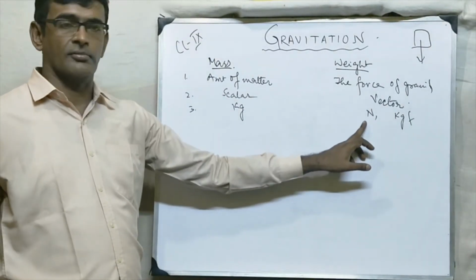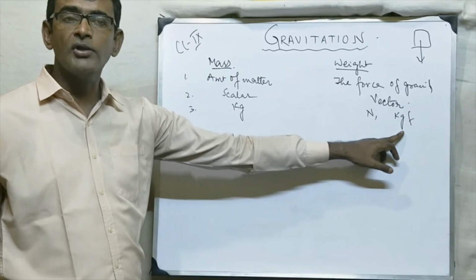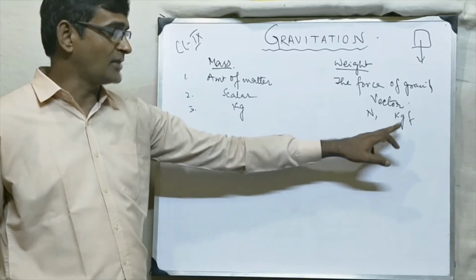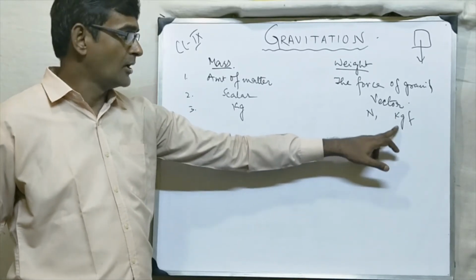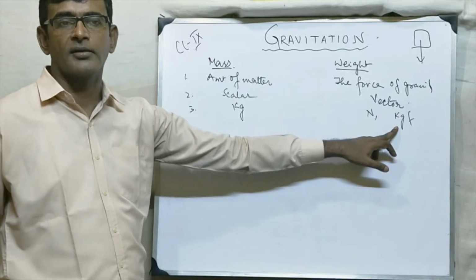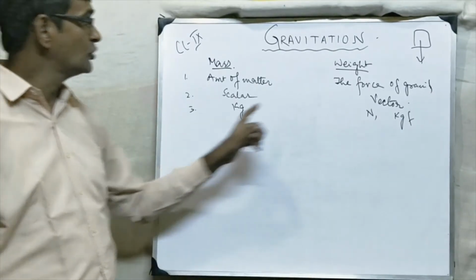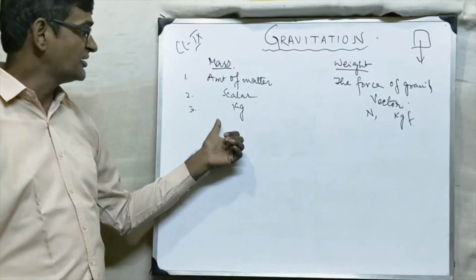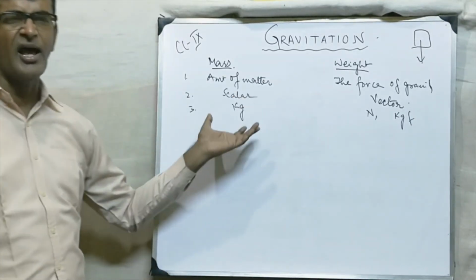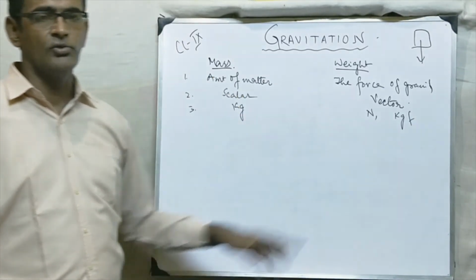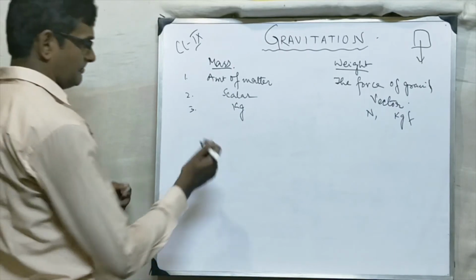The SI unit is Newton. And there is one more unit, which is called kgf. So there are two units. The mass unit is kg, and other units are gram and milligram. For weight, it is Newton, kgf, dyne, and so on.